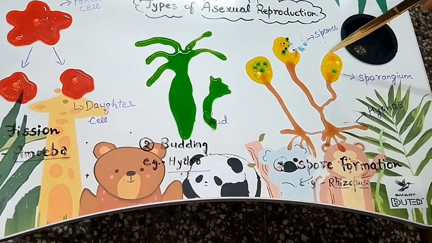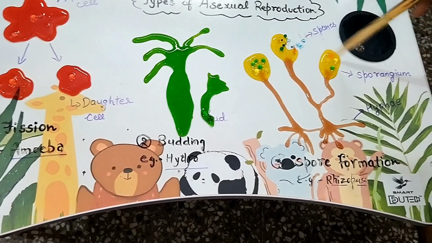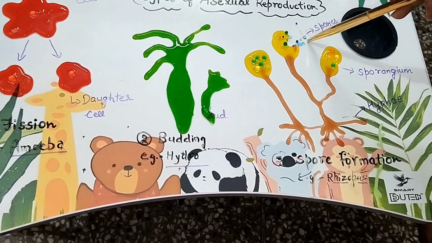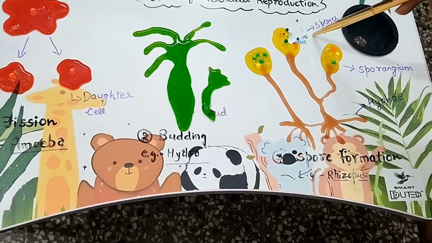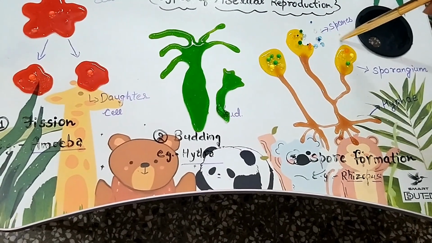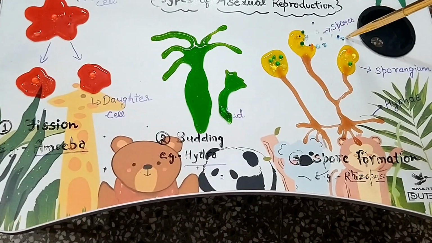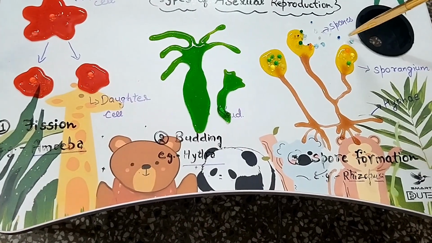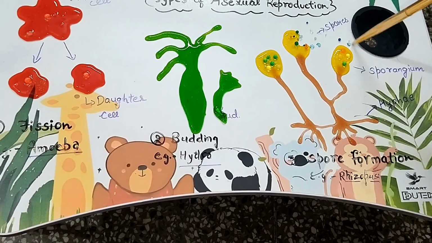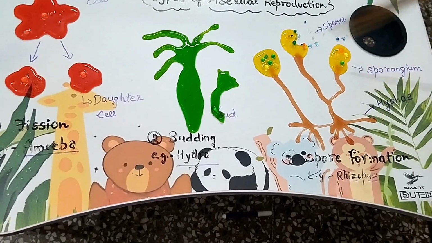The spores will grow, and when they get matured, they burst the sporangium body like this, and the spores come out from the sporangium body. These spores travel through the medium of wind or air and land on another medium, and when they land on another medium, they act as a reproductive cell, where they eventually grow into a whole body, and the cycle will continue.